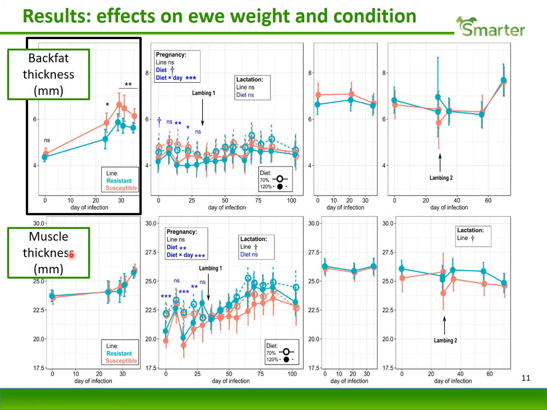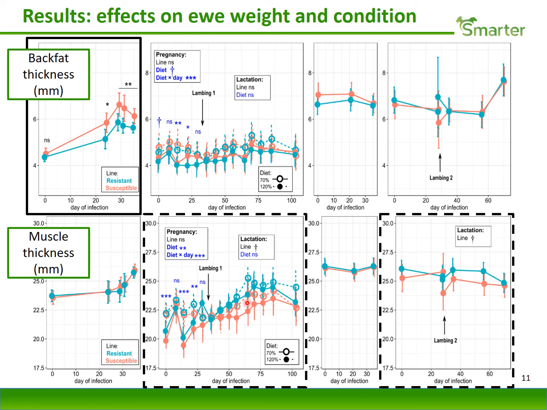In contrast, for muscle thickness, we did not observe any effect of the line in the LEM phase. However, there was a trend for the resistant line to have a higher muscle deposition compared to the susceptible.